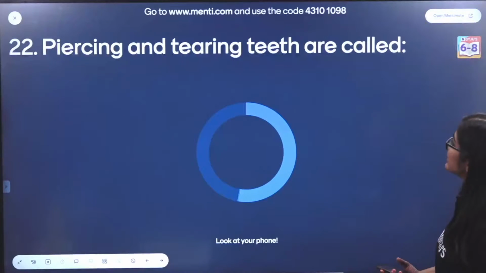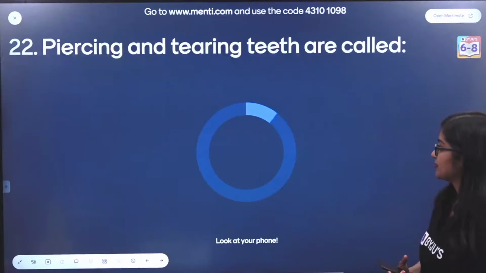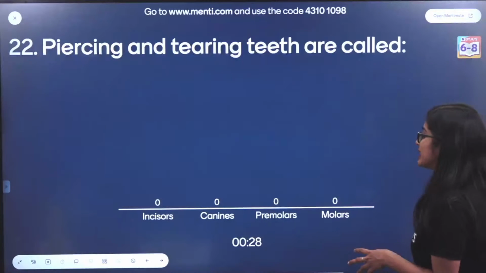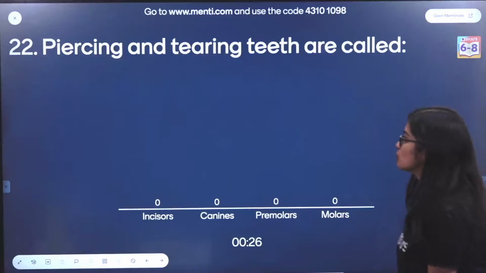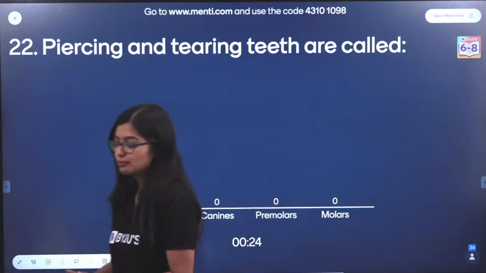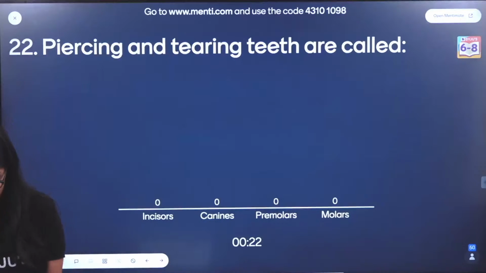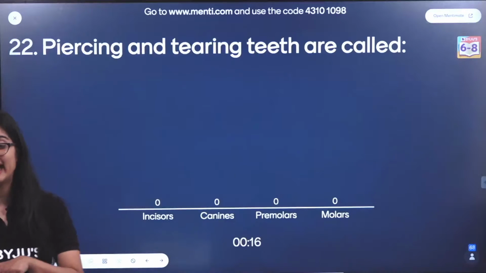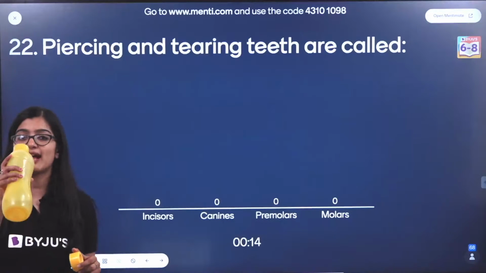Piercing and tearing teeth are called as what? Incisors, canine, premolars, molars. Tearing, piercing, these are key words. Okay, I think this will be mainly for Indian nationals only, right? ANTHE exam.